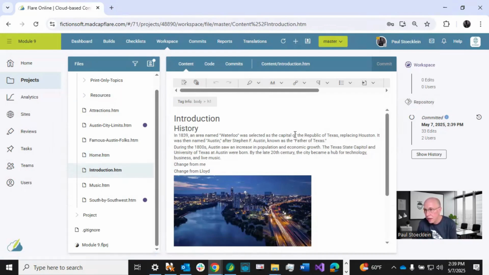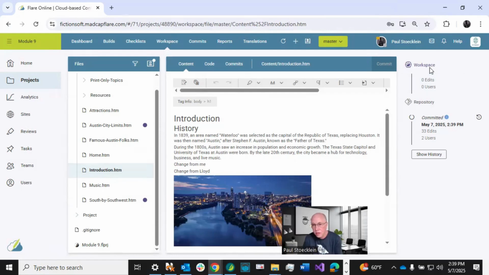Want to show you something else. Look over here on the right. This is, again, the workspace. What's going on at the moment in this topic? Well, nothing's going on. Nobody's clicked in here. So it's down to 0 edits, 0 users. The repository is the state, the most recent commit to the repository. And that's what we're looking at right here.